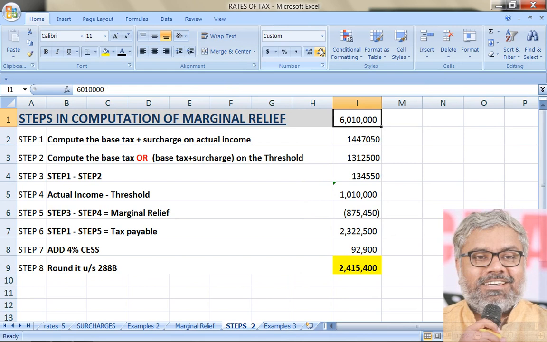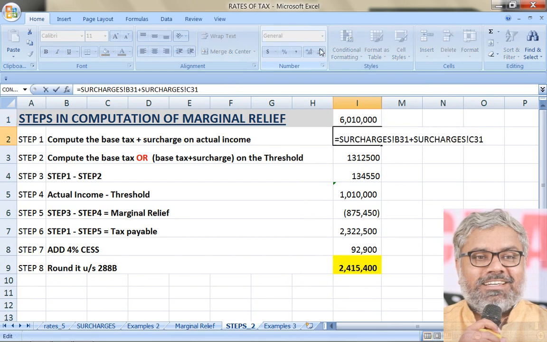In that case, if the SSE's income is 60 lakhs 10,000, then how much would have been the tax liability of the SSE here? Just calculate once again. Income minus 10 lakhs into 30%, right?